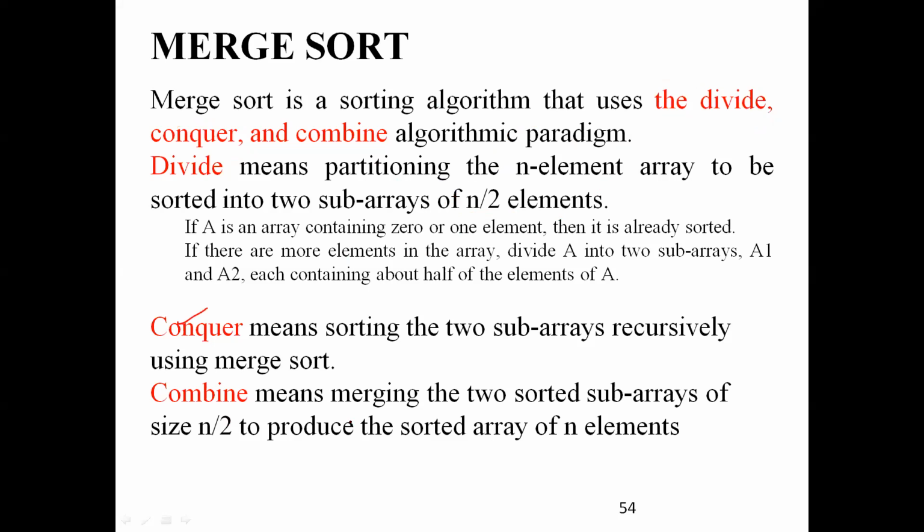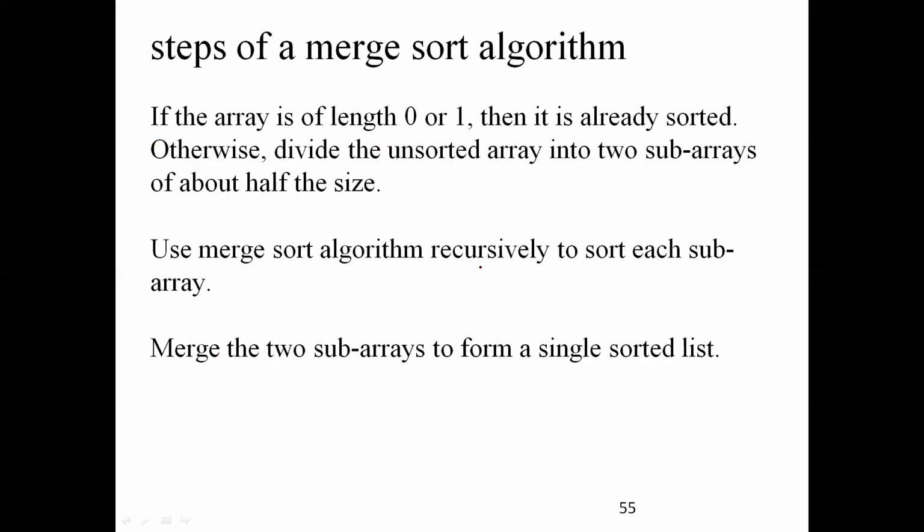Right? So what is conquer? It means sorting the two subarrays recursively using merge sort. And combine means merging the two sorted subarrays of size n by 2. That we'll see once I show the example, and it will be clear for you. So again, you will see the steps. Once again, we use merge sort. I will show you, and I'll come back here once we see this example.